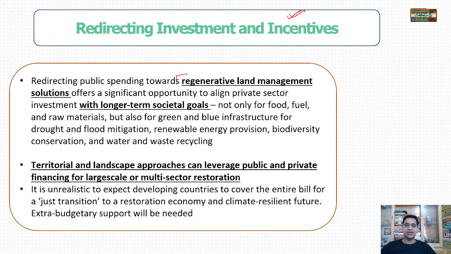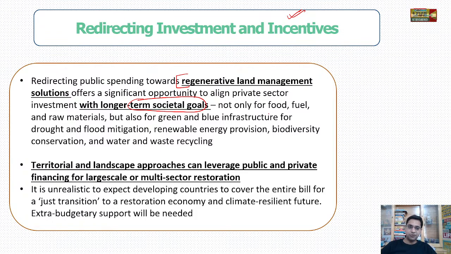Now redirecting the investment and incentives. So we should have a regenerative land management system. ऐसा नहीं कि लैंड खराब हो गया तो उसको छोड़ दिया, नहीं, उसको रीजनरेट करना. We have to make sure that long term societal goals are being met. Okay, like food ही नहीं, fuels, raw material, clean and blue infrastructure. We have to make sure that we build that type of infrastructure, which is very important to mitigate various things: mitigating the drought, mitigating the flood, improving the renewable energy transition in your area.